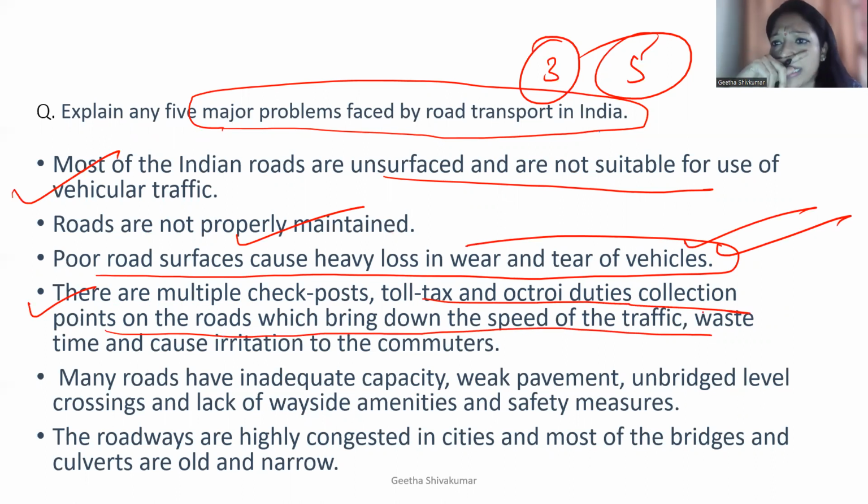Suppose, for example, take an example of Mumbai Pune. Okay, so when you travel from Pune to Mumbai, sometimes in the toll, so much of traffic is there. So because of that, the speed of the vehicle decreases, speed of the traffic reduces, which is waste of time, cause irritation. So now that's the reason they have come up with the cards.